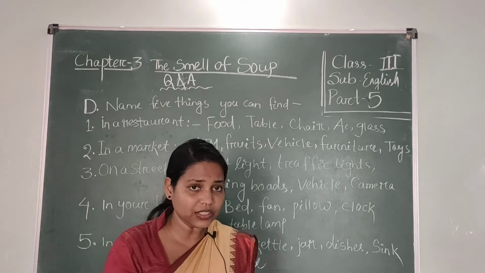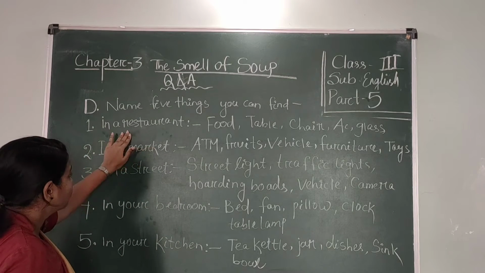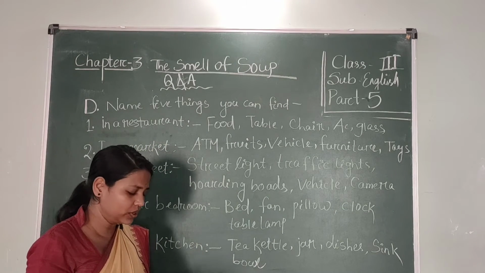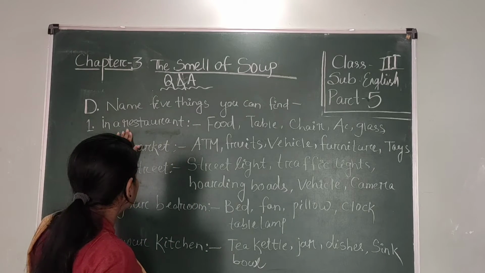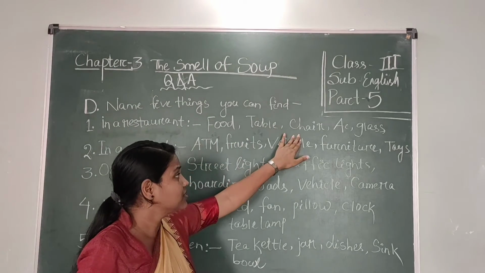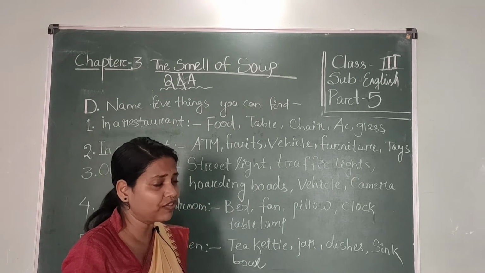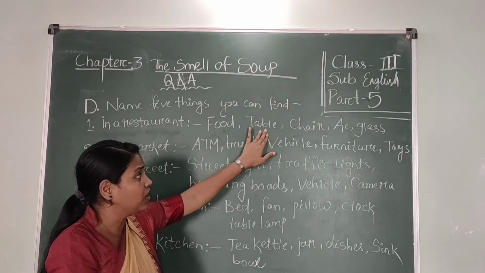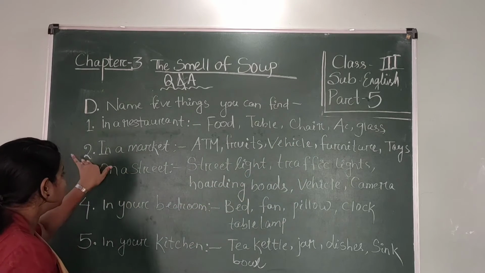Whatever you find in these places. In number 1, in a restaurant. Students, you have to remember whenever you go to a restaurant, which things you can find there. Whenever we go to a restaurant, first of all we find food, then table, chair, AC and glass. We can find many things, but you write only 5 things like food, table, chair, AC and glass.